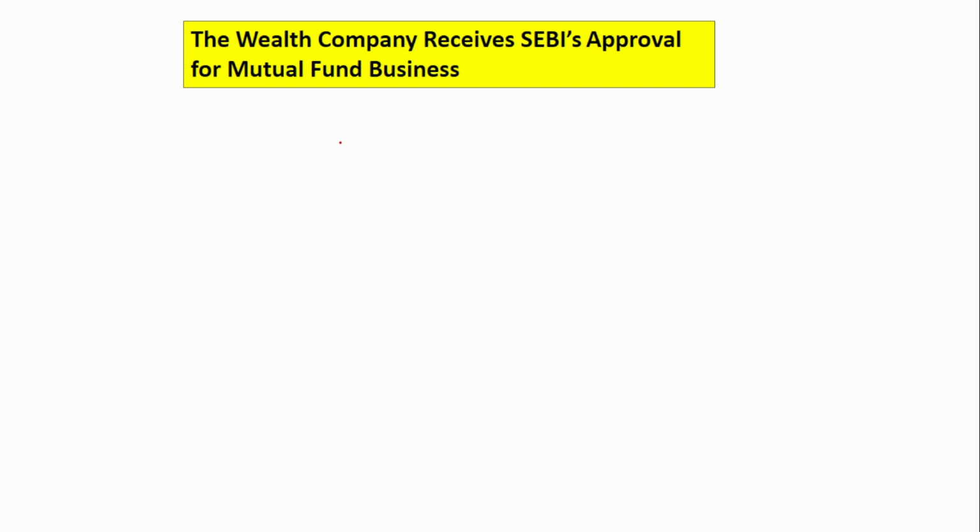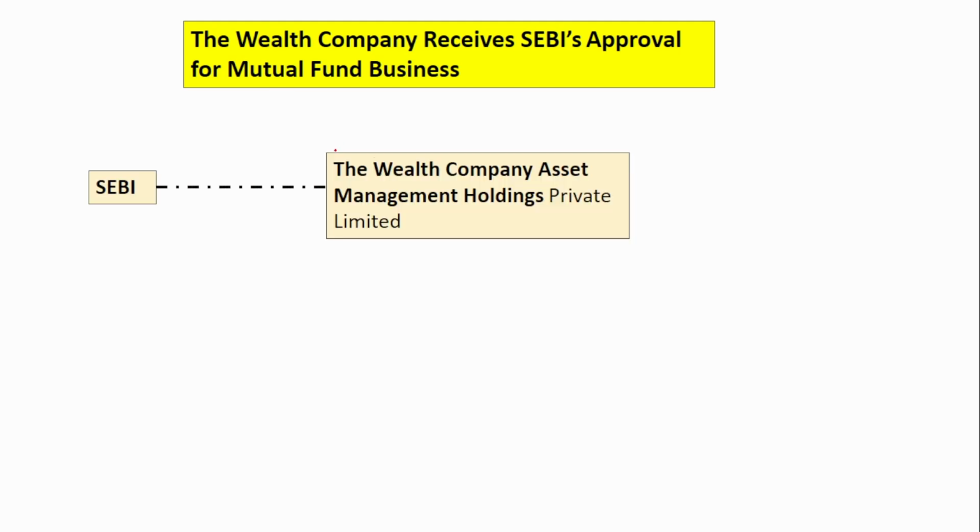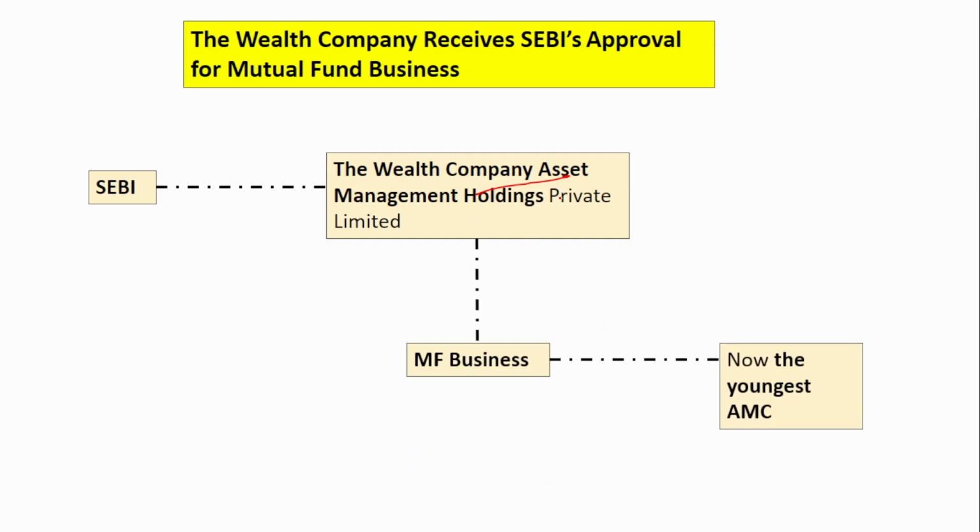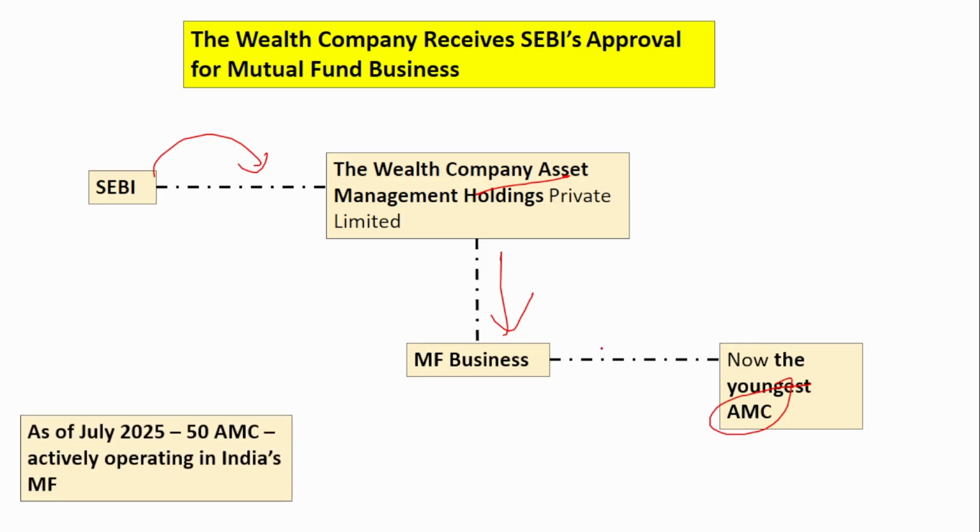Next is about a SEBI approval that has been given. So, SEBI has given approval to the Wealth Company Asset Management Holdings for what? To establish the mutual fund business. Okay. So, the Wealth Company Asset Management has now received the approval from SEBI to launch its mutual fund business. Now, this will be the youngest AMC to launch the mutual fund business. So, as of July 2025, there are 50 AMCs actively operating in India's mutual fund industry.